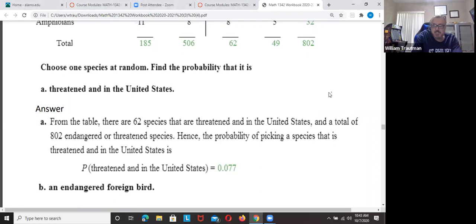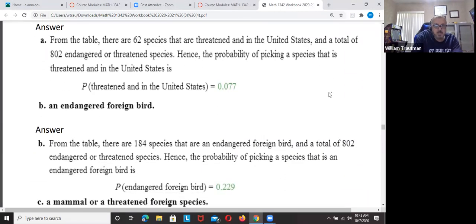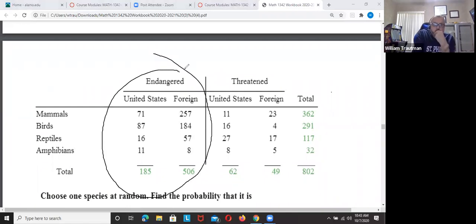0.077. So I showed you that's what I got when I put it in my calculator. What was the B? Oh, an endangered foreign bird. What is the probability that they're an endangered foreign bird? So endangered on this side, and a foreign bird. Look at that. Endangered on this side. This side is foreign. This side is bird. Do you see? An endangered foreign bird, there's 184 of them out of a total of 802.